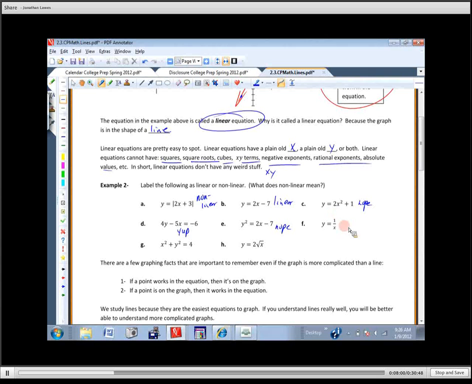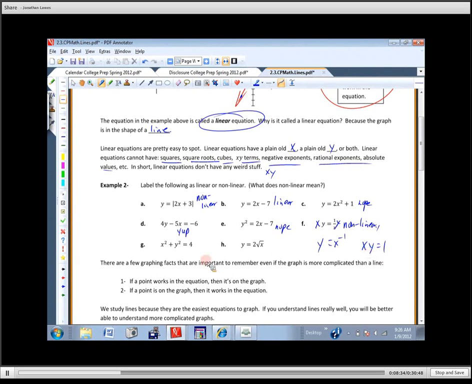Okay, this is non-linear, and here's why. The way we write 1 over x is x to the -1. So there's a negative exponent, and that's not okay. The other way you could see that this is not okay is what if we got rid of that from the denominator? How would we do that? We'd multiply both sides by x. So this would be x times y equals 1. And remember, we said you had to have a plain old x or plain old y. That's not a plain old x or y. That's an x and a y together. Okay, so that one's nonlinear. Okay, and the answer on these last two is no. Those are both nonlinear. Okay?